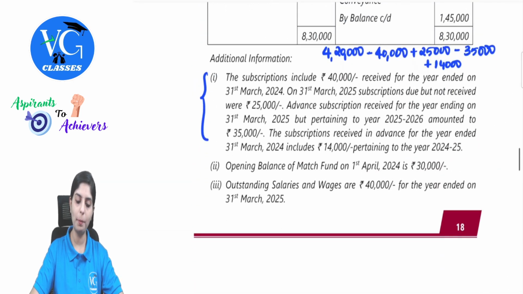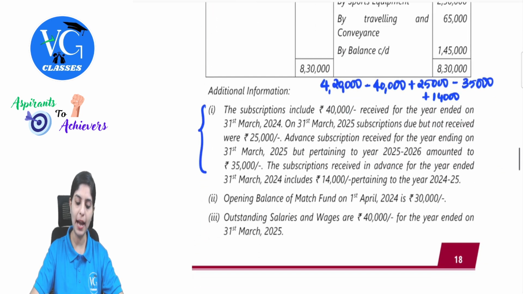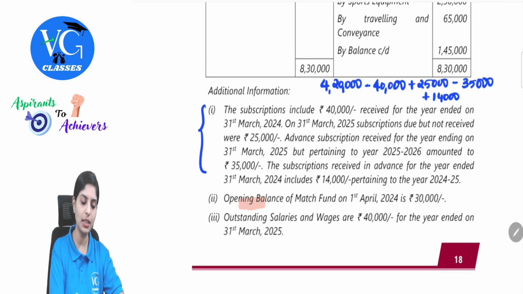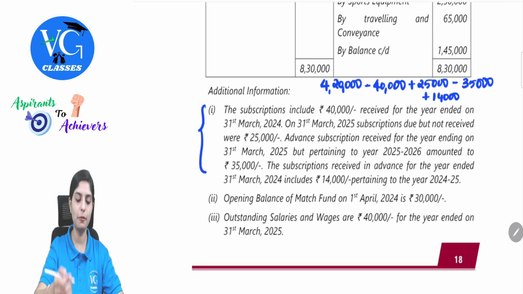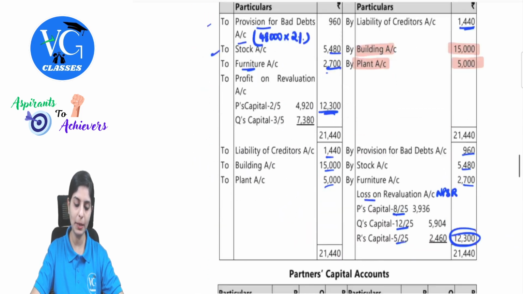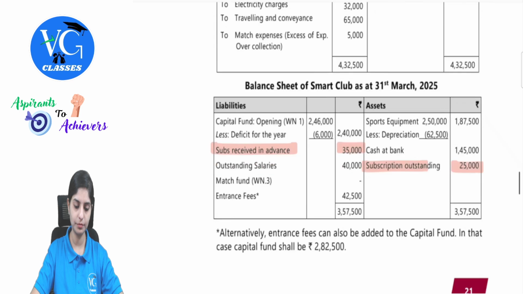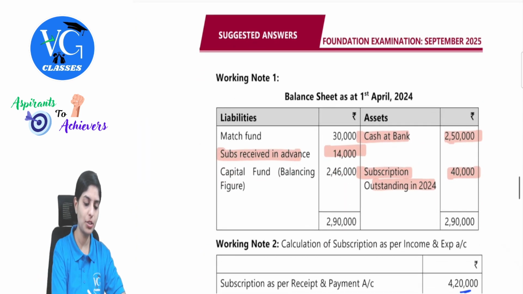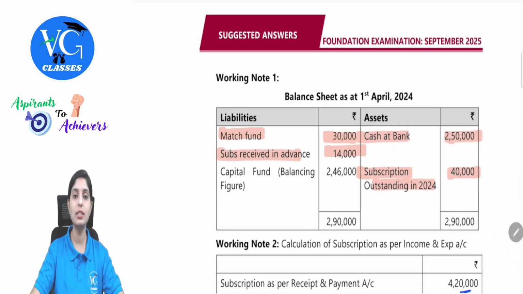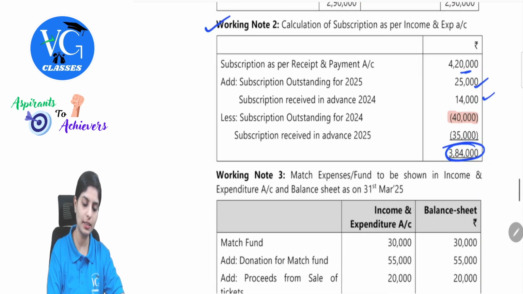Reading further. Opening, then we had donation for match fund. See here, there is match fund opening balance given. That means there is a separate fund maintained for it altogether. Here we have to simply apply fund accounting. So opening balance of match fund given 30,000. This is as good as your liability. So in the opening balance sheet, we will first record this 30,000. See, match fund 30,000. So since they are giving us the details, we will also present this as the working note. So this is discussed.